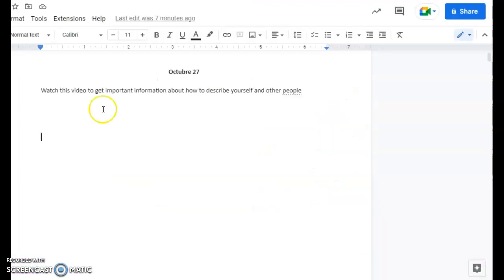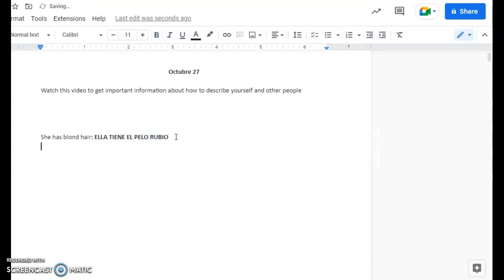Muy bien, so let's write some sentences. For example, if I want to say, she has blonde hair. So, you are going to say, ella tiene el pelo rubio. I know that we are talking about ella, that is feminine, but we are describing the hair, which means that it's going to be masculine because it's the hair.